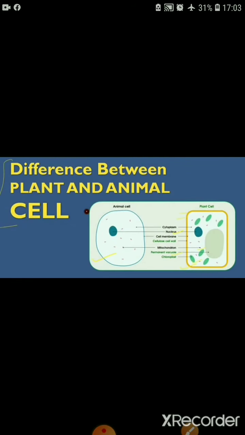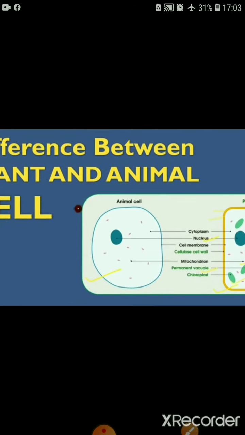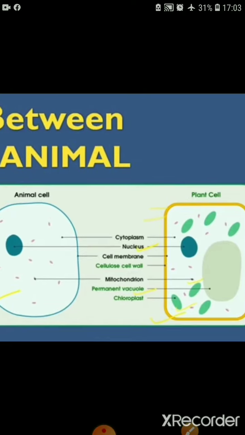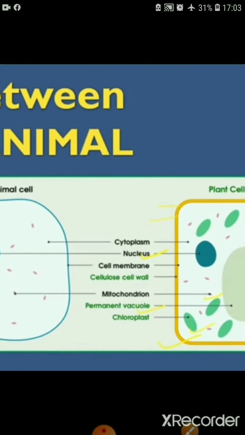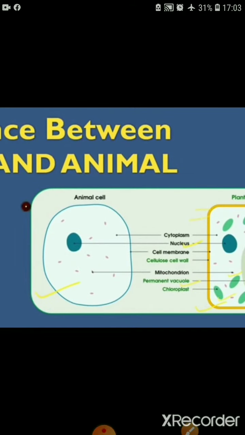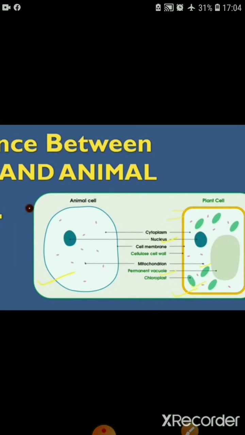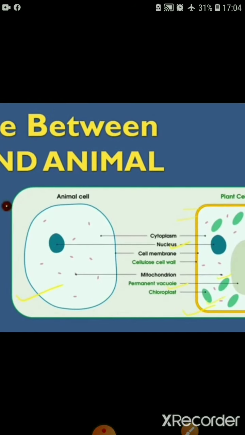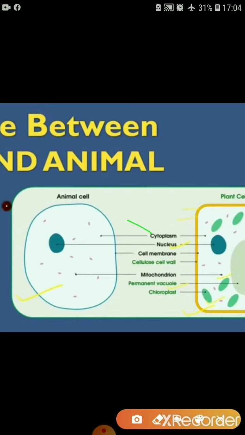This is the last topic of this chapter, the difference between animal and plant cells. Here some plant and animal cell organelles are given. As you can see in this image, you can easily distinguish the animal cell from the plant cell. The first point is cytoplasm.